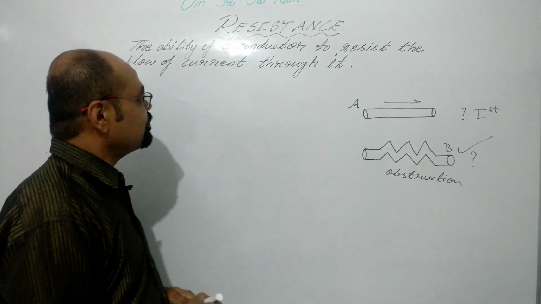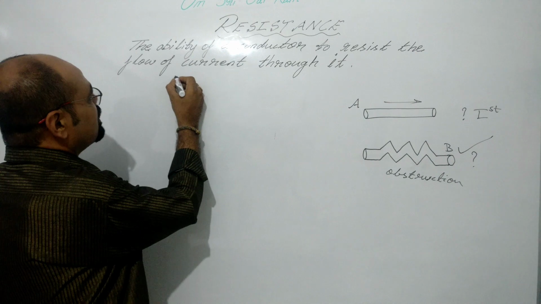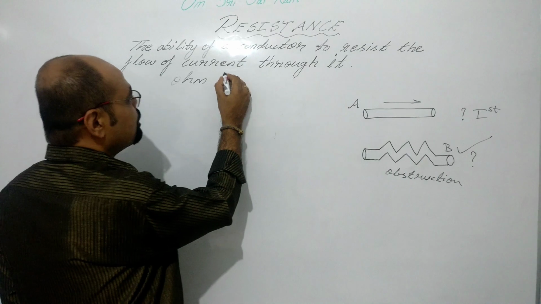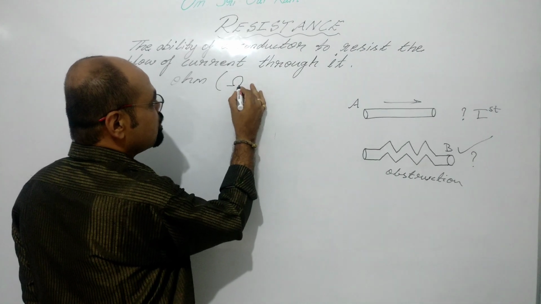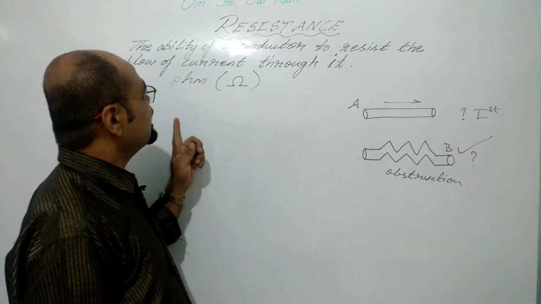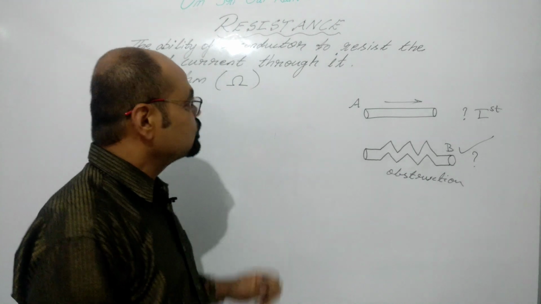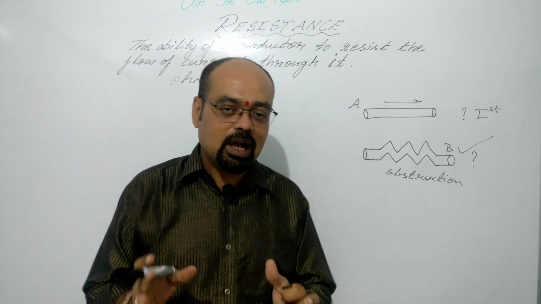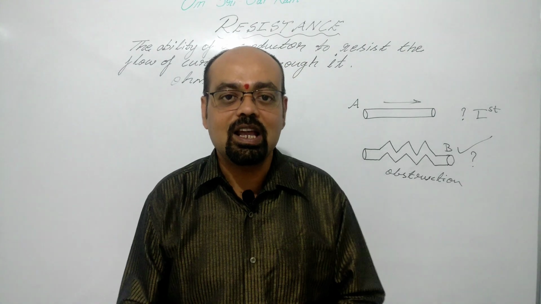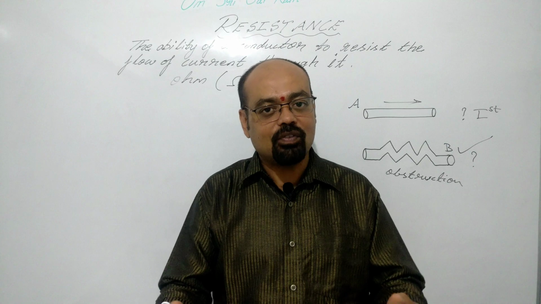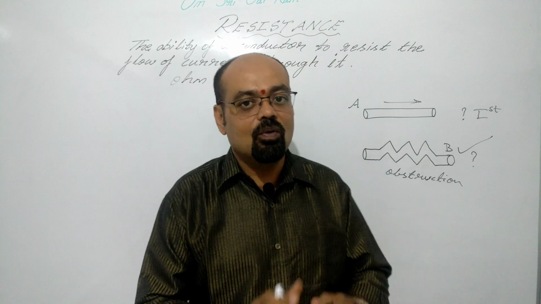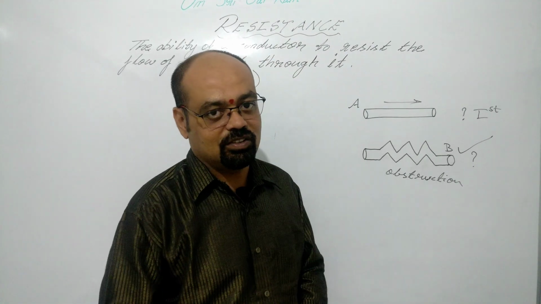The SI unit of resistance is ohm, represented by the omega symbol. If any conductor has more resistance, then the flow of current will generally be very less. If the flow of current is more, then we can say that particular conductor has very low resistance.